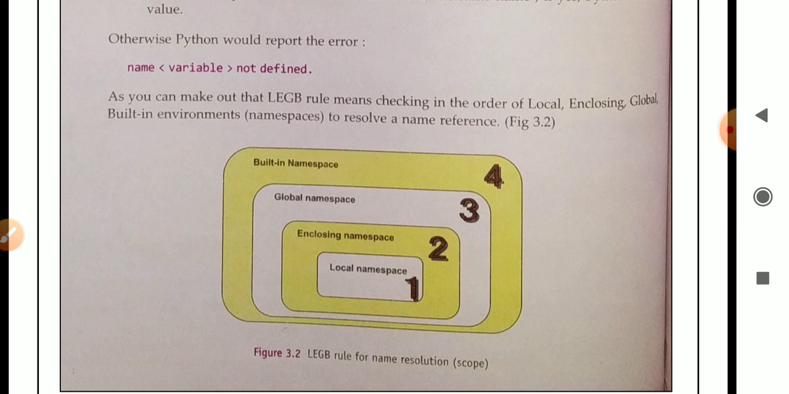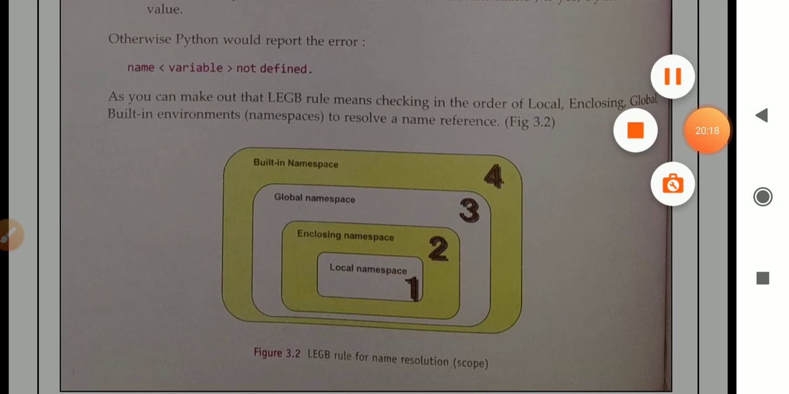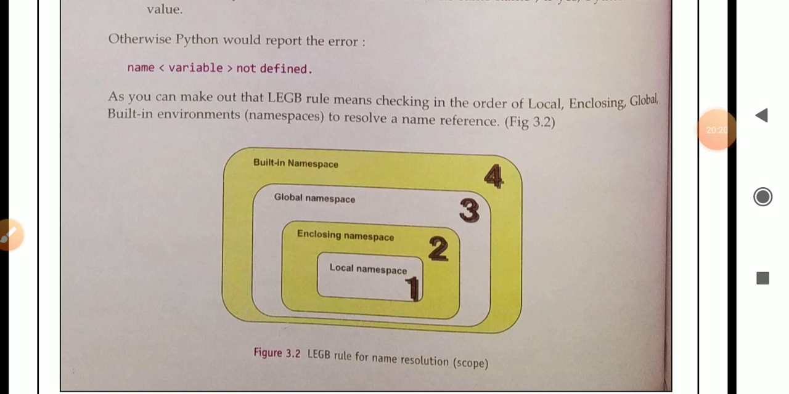As you can make out, the LEGB rule means checking in the order of local, enclosing, global, built-in environment namespace to resolve a name reference. So normally we can say that the LEGB rule means checking in order; the name of a variable is checked according to the order. The order starts from local first, second is enclosing, third is global, and fourth is built-in environment. And according to this, the checking is done.